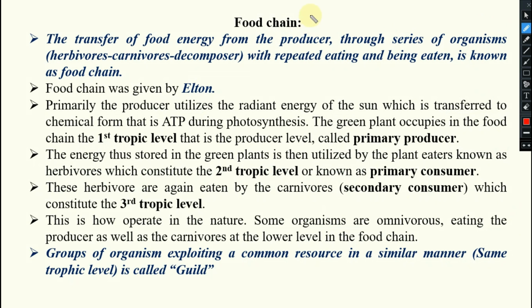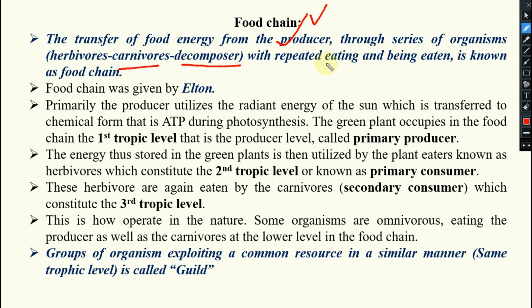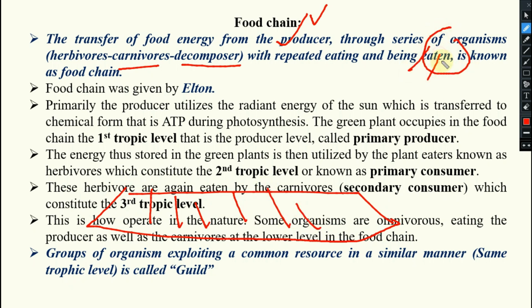Next one you see is food chain. What is food chain? We will discuss. The transfer of food energy from the producer through a series of organisms, that means herbivores, carnivores, decomposers, with repeated eating and being eaten. Suppose this is the first trophic level, where the plants are, the producer level. Sunlight is there, the sun's energy is coming, the plant is an autotroph, and it produces the green matter. Through a series of organisms, first the second trophic level comes, that is herbivores.